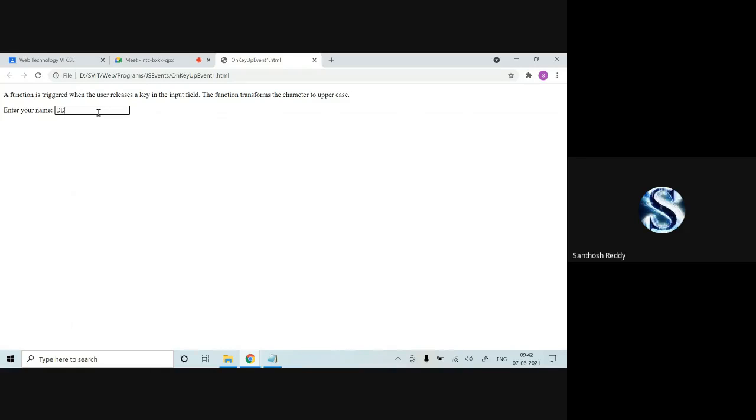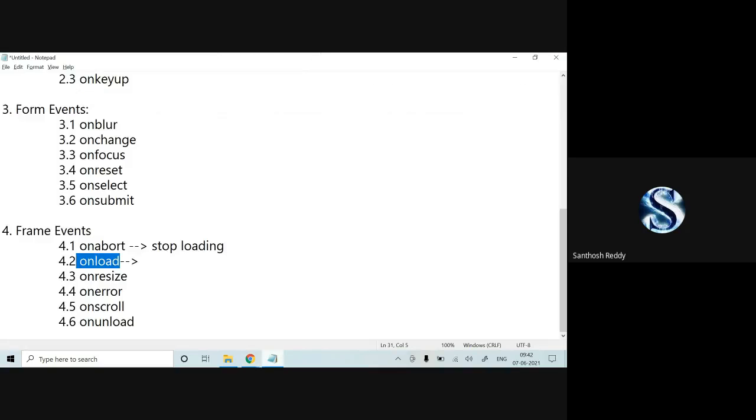See, now it is getting DD. Now I'm pressing Y. Once I press and release, it will be converted to capital Y. I pressed O, released. See, when I release the key, it converts to capital letters. This is the onkeyup event.